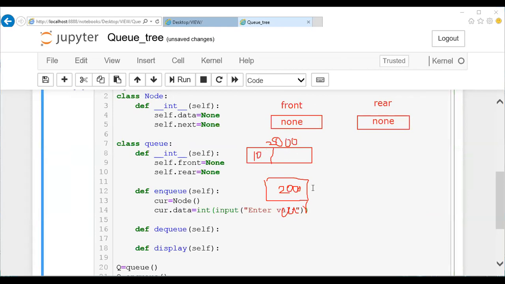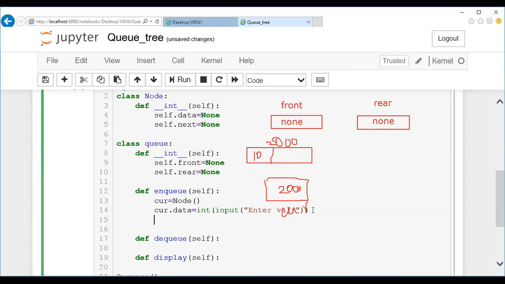Now I want to make a connection between this node and the beginning and ending pointers. How will I make a connection? Before making a connection, I should check whether the queue already exists or this is the first time you're starting it. Right now there is no queue at all. We check for the condition when the front pointer is equal to None. When there is no queue, front will be None, right?